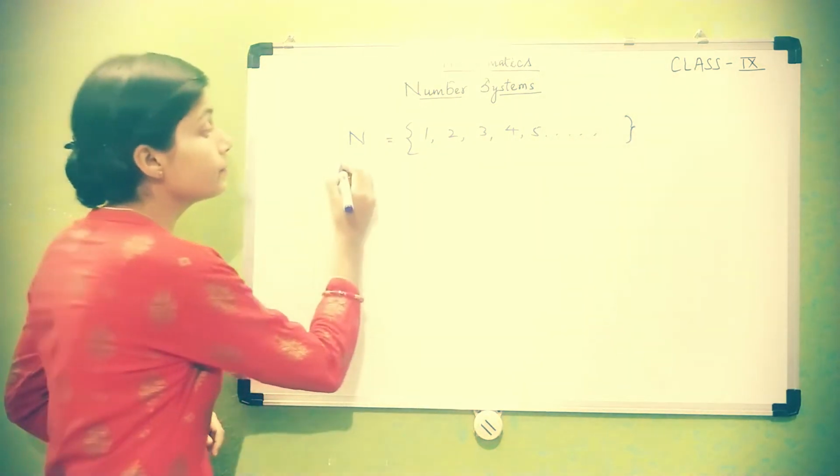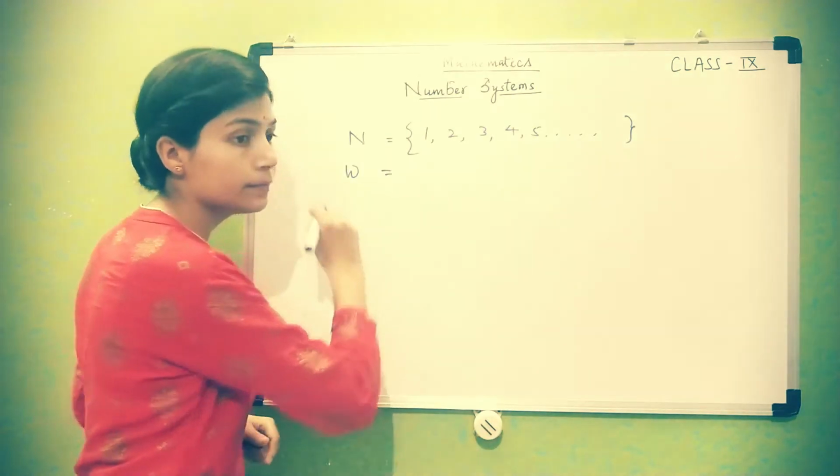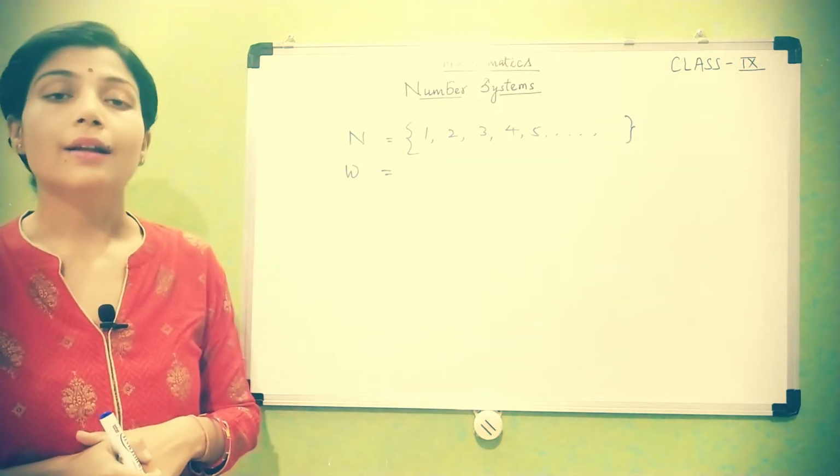Next, whole numbers, that you have learnt about in class 6th.